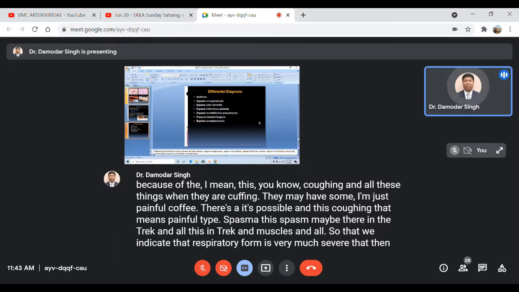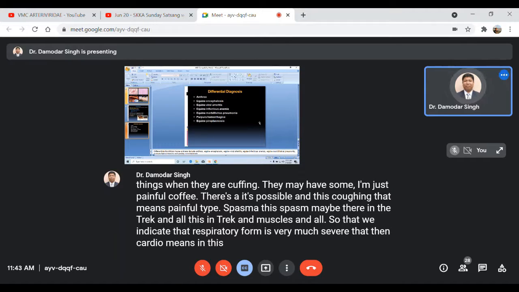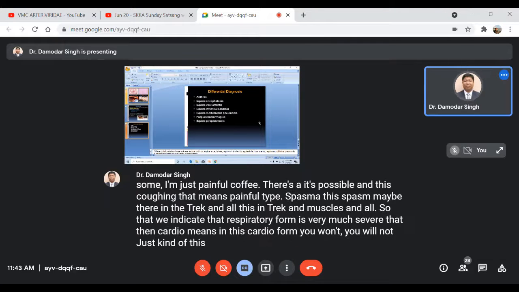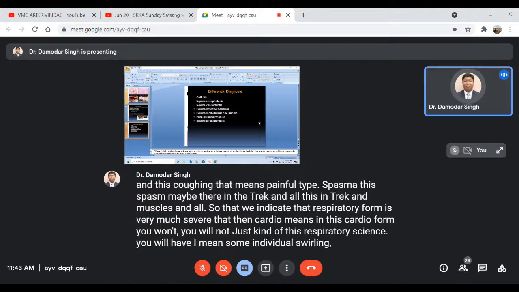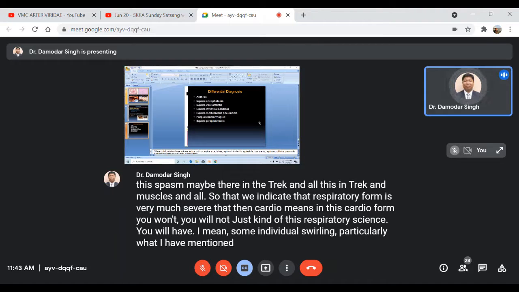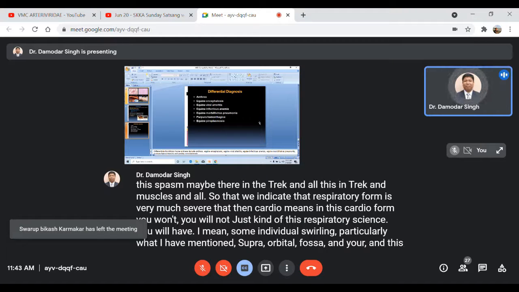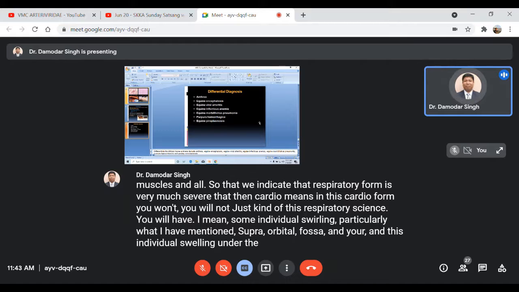Then in the cardiac form, you will not have such respiratory signs. You will have edematous swelling, particularly, as I mentioned, in the supraorbital fossa and under the subcutaneous tissue of the neck, brisket, and shoulders.